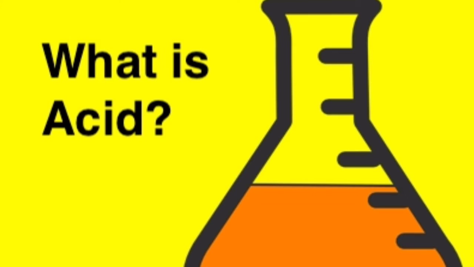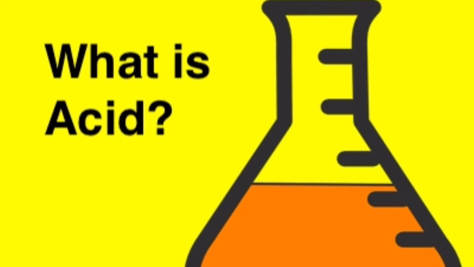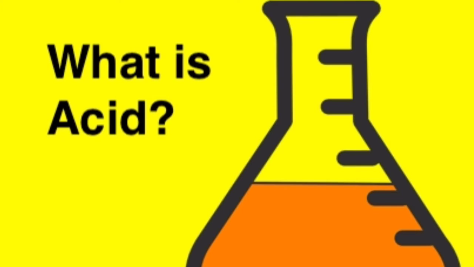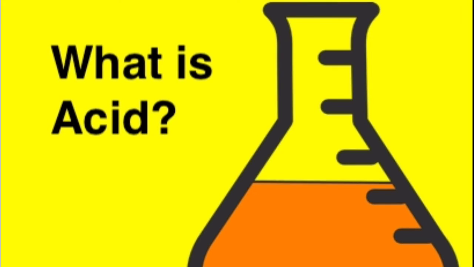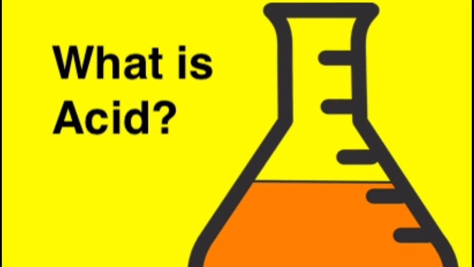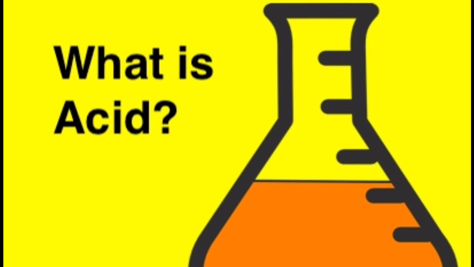So first of all, let's go to the acids. What are acids? There are two types of acids, organic and inorganic. The acids that we are talking about here are the organic ones, which we consume in our daily lives. So let's see what things in our daily consumption contain acids.